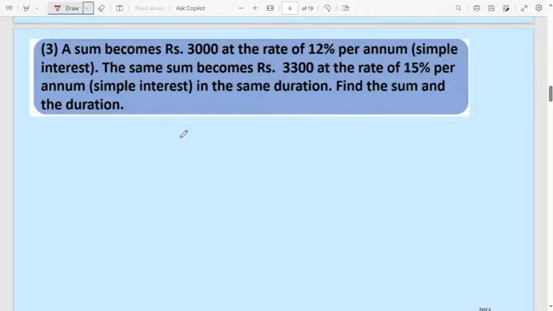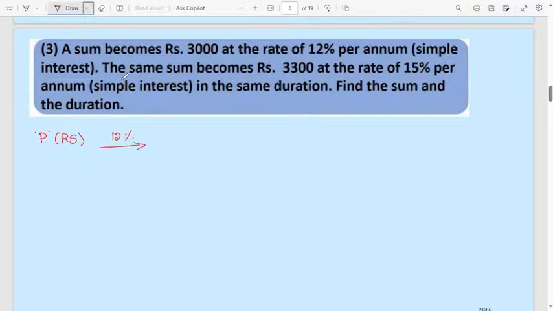Next question, almost the same type. A sum becomes rupees 3,000 at the rate of 12% per annum simple interest.